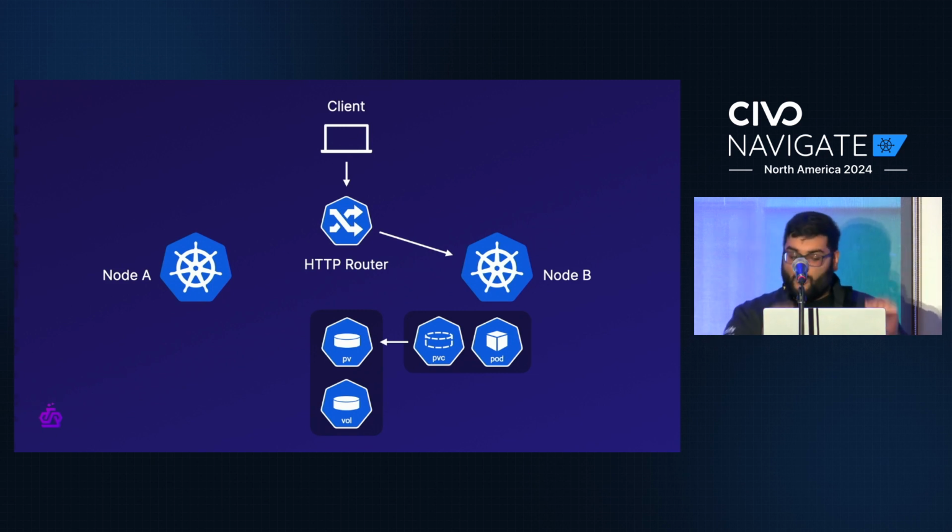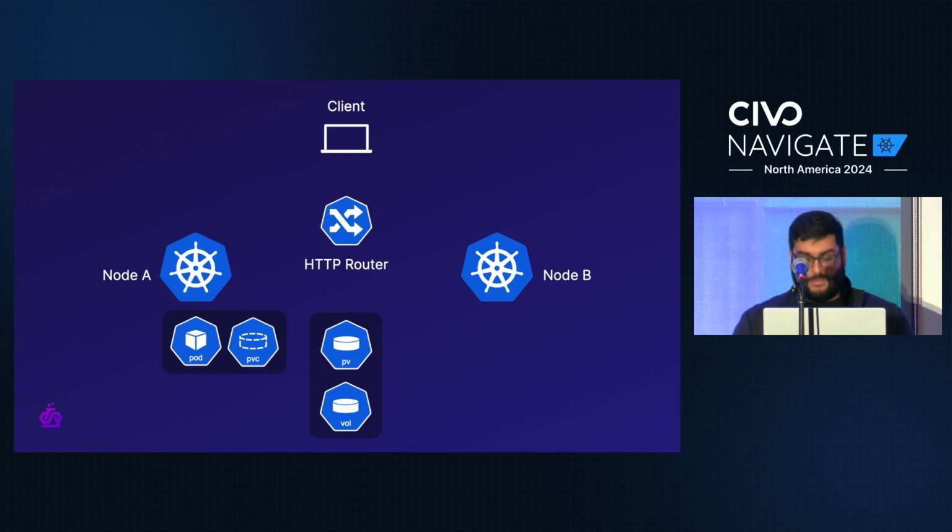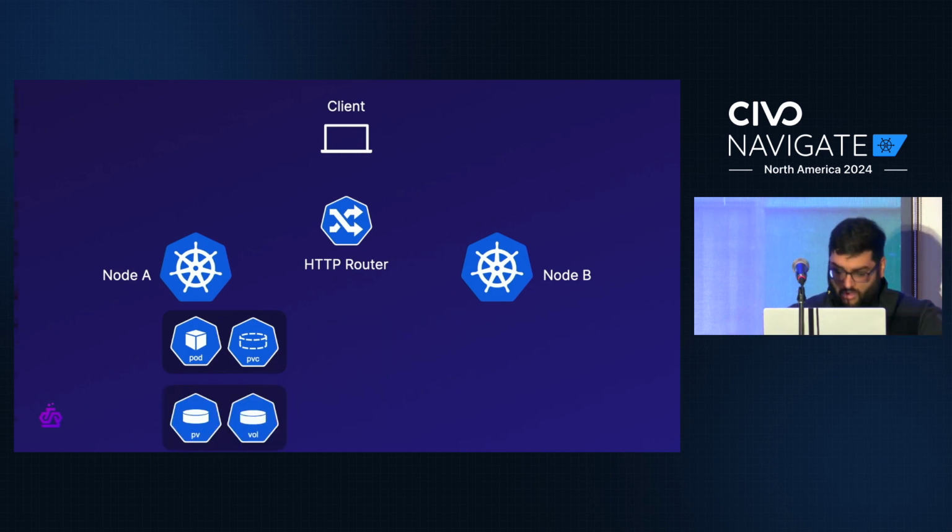With all that being said, we do have a good starting point. We just need to tweak it a little bit. So let's first begin by making a couple of changes. Let's start by getting rid of the shared persistent volume. We can't rely on that existing. So let's give each pod its own persistent volume on node A.